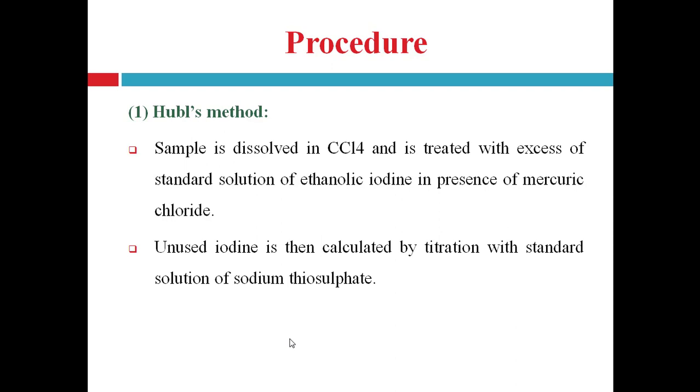Then unused iodine is calculated by titration with standard sodium thiosulfate solution.